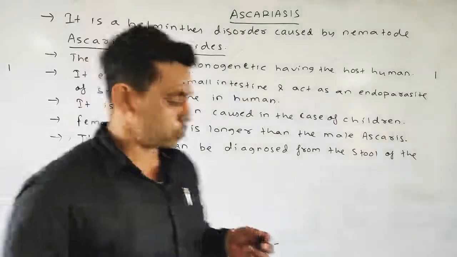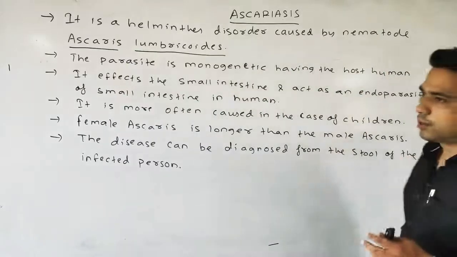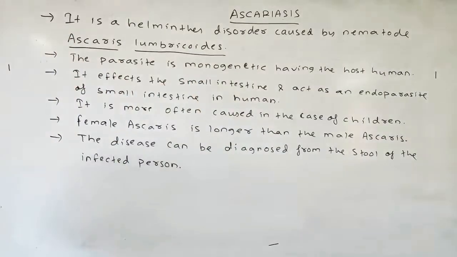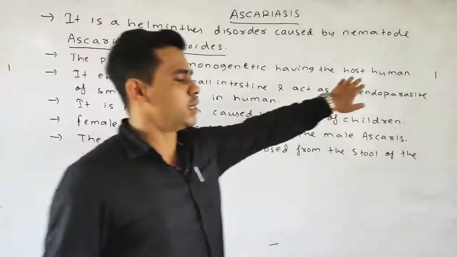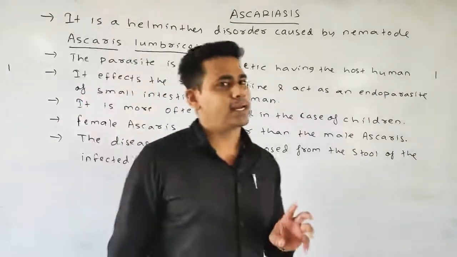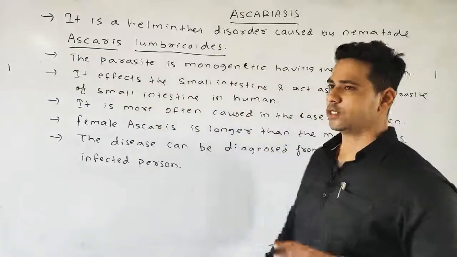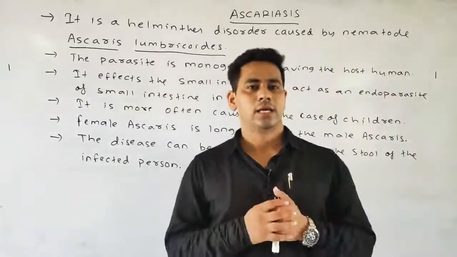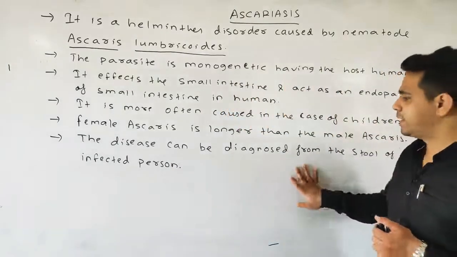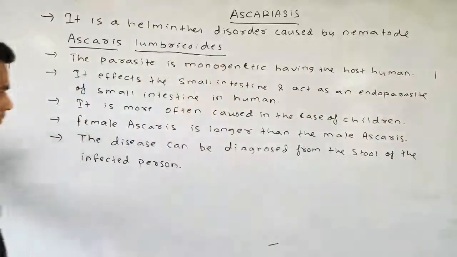So these are some general introductory points. First point, it is a helminthic disorder caused by the nematode Ascaris lumbricoides. Second point is that these are monogenetic, as it consists of only one host, that is human. Third point is it affects basically the small intestine and acts as an endoparasite of the small intestine. Fourth one is it is more often seen in children, and the female Ascaris is longer as compared to the male. And last point, generally this disease can be diagnosed from the stool of the infected person. Okay, please note down.